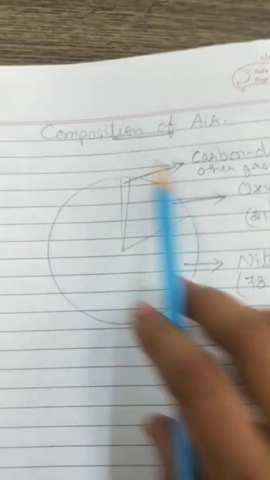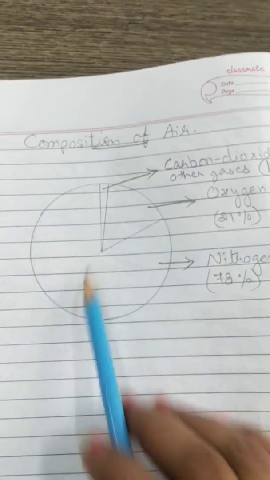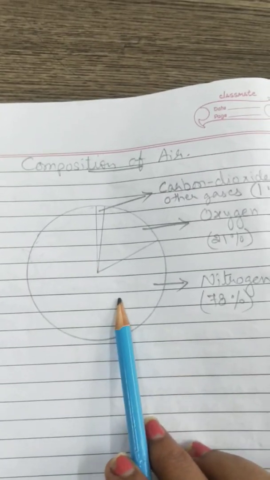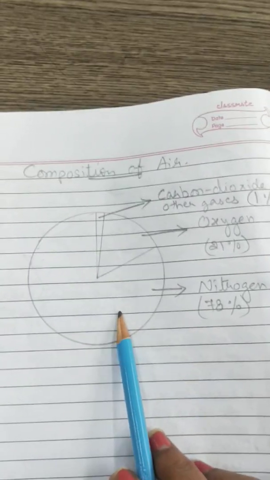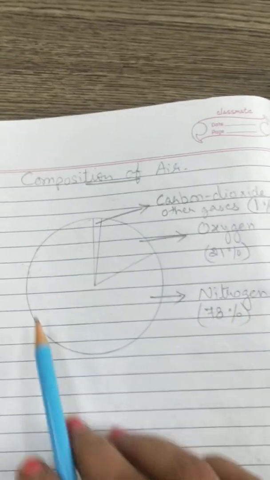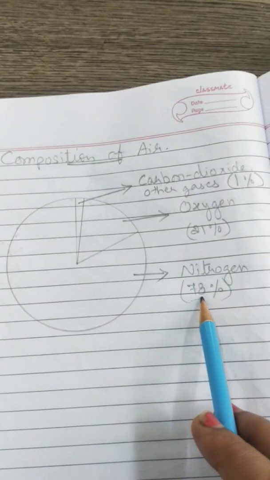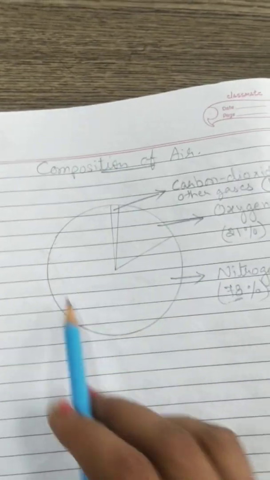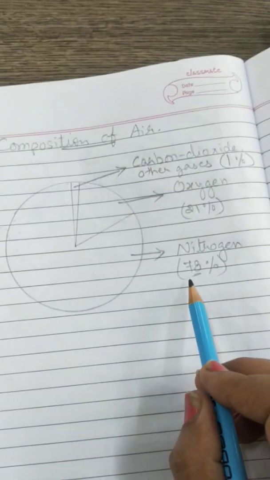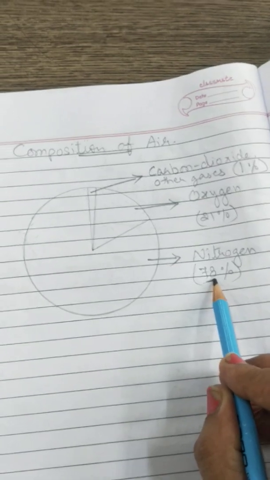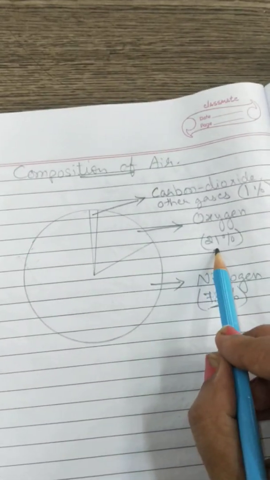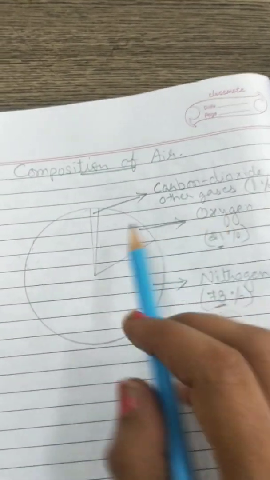See, if you draw a circle, then in this circle 78% of the air is nitrogen. After that, 21% is oxygen.